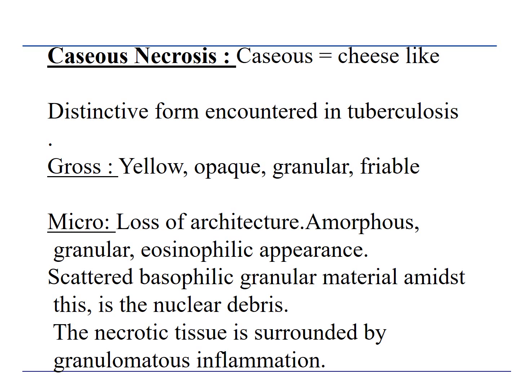Then comes caseous necrosis. Okay, the meaning of the word caseous is cheese-like. It is a distinctive form of necrosis which is commonly encountered with tuberculosis. Grossly, it looks yellow, opaque, granular, and friable. Microscopically, you will see there is loss of architecture. It is amorphous, granular, and has an eosinophilic appearance. You can see basophilic granular nuclear dust in between these, and the necrotic tissue is surrounded by granulomatous inflammation. You will learn about granulomatous inflammation in subsequent lectures.